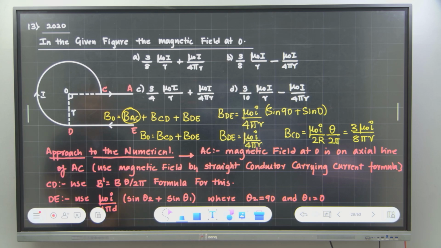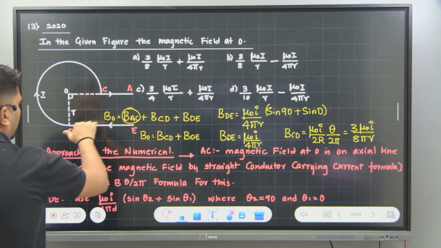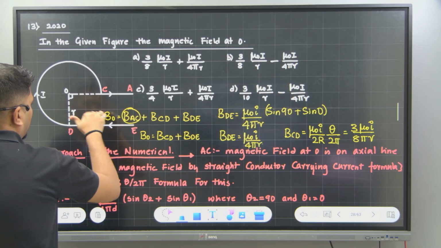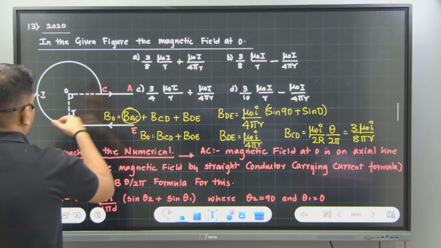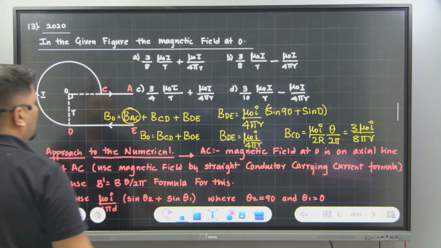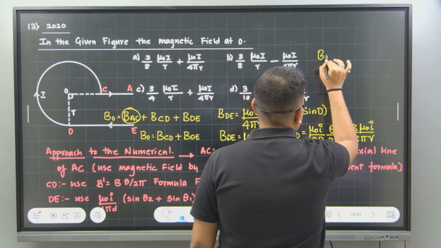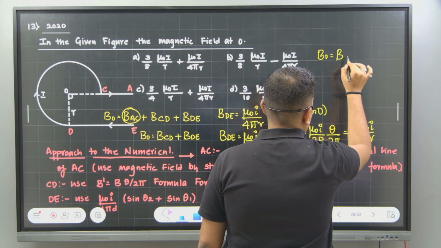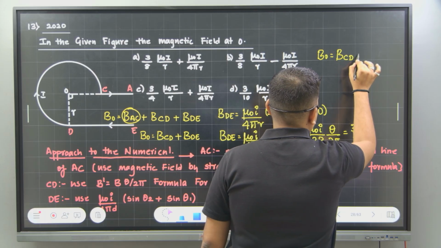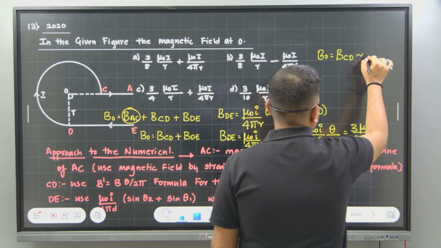Understood? Okay, now see, direction of CD, direction of ED: this is in this direction, so the magnetic field is inside. This is like this, so the magnetic field is outside. Both of the magnetic fields are opposite. Hence, the net magnetic field B naught will be the difference between magnetic field of CD and that of DE.